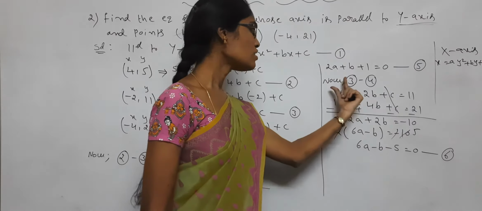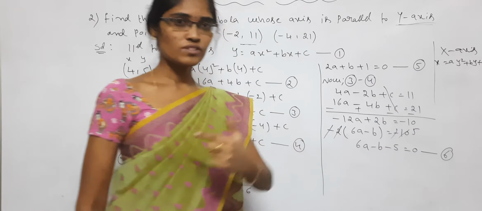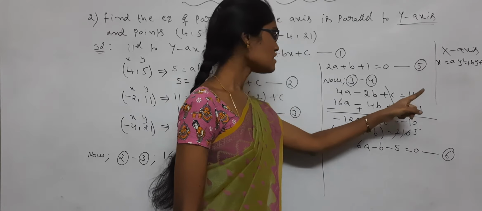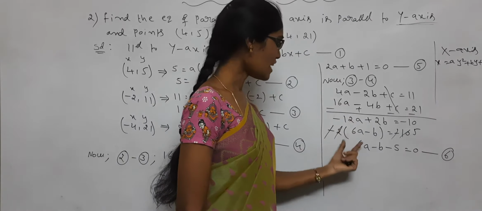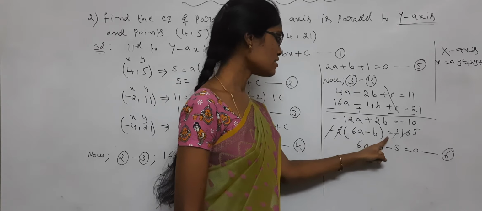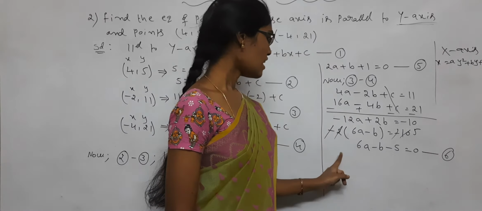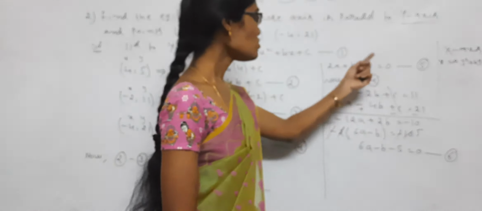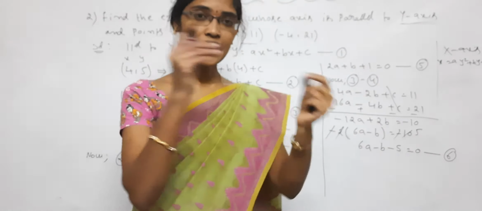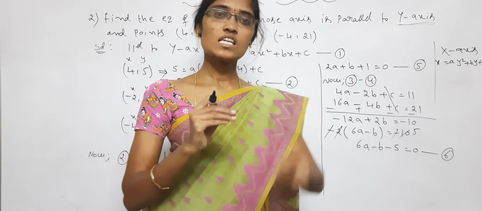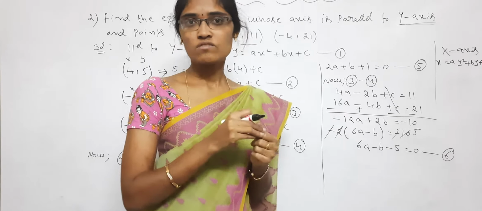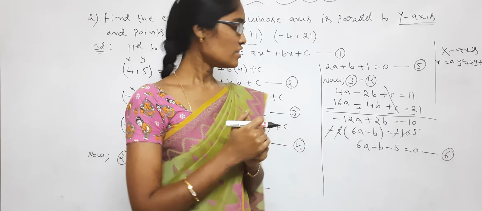Next, again 3 minus 4 for cancellation of c. That's why I have to take 3 and 4. So 4a minus 2b plus c is equal to 11. After cancellation, 6a minus b is equal to -10. So 6a minus b plus 10 is equal to 0, this is the sixth equation. Now solving 5 and 6 you will get the a and b values. After that you can find the c value also. Then you can substitute the a, b, c values in the first equation. Okay, finish.